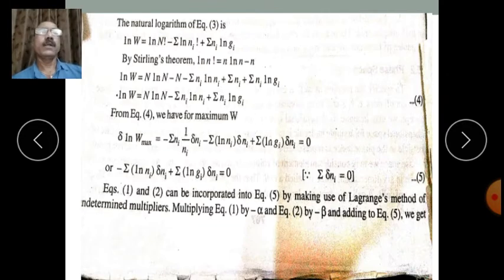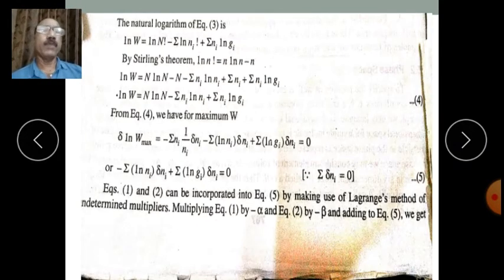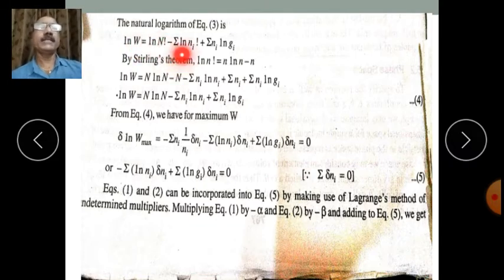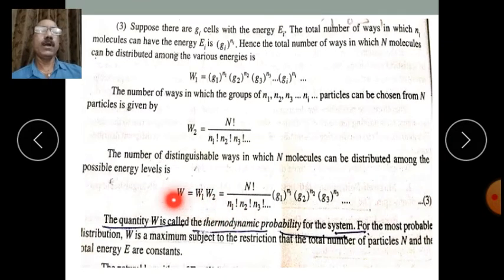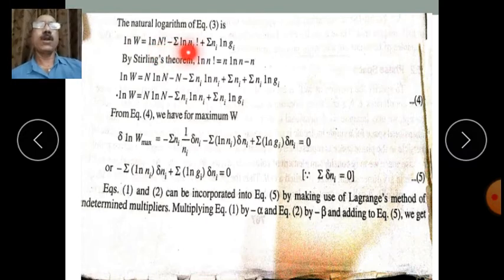Now, taking the natural logarithm of equation 3, that is the previous equation, log of W is equal to log of n factorial minus summation of log of ni factorial plus summation of ni log of gi.